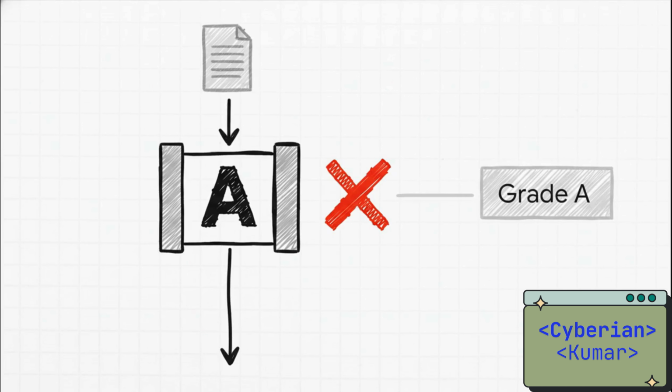So the program first checks, is the score 90 or higher? Well, in our case, 85 is not greater than or equal to 90, so that's a false. The grade A path gets completely ignored, and the program just moves on to the next checkpoint.